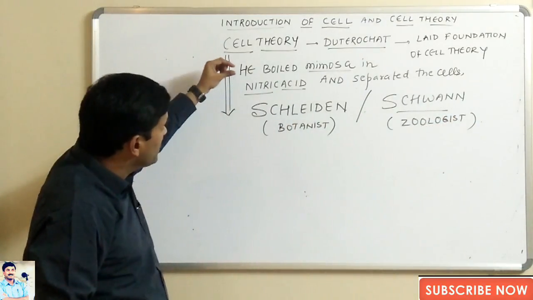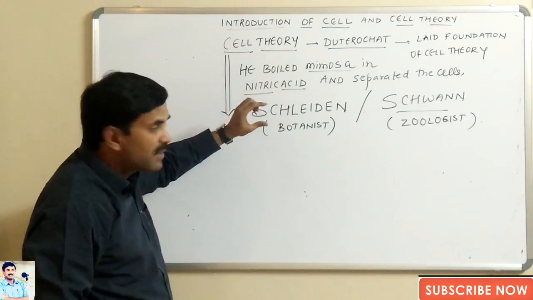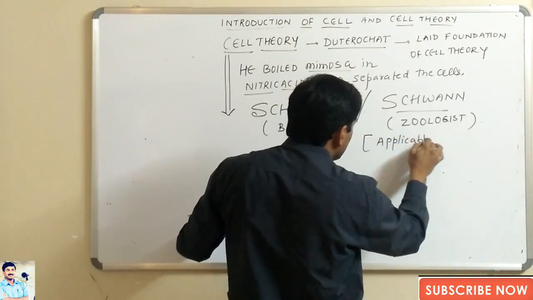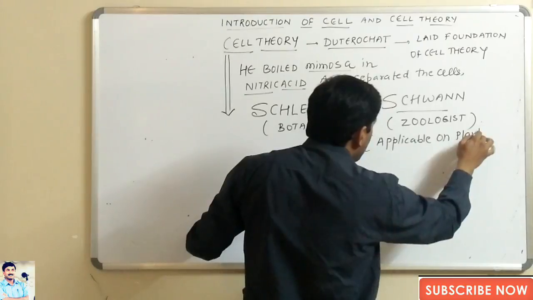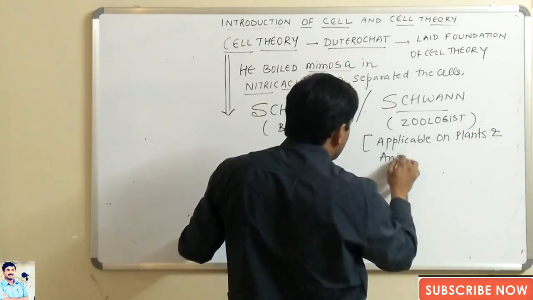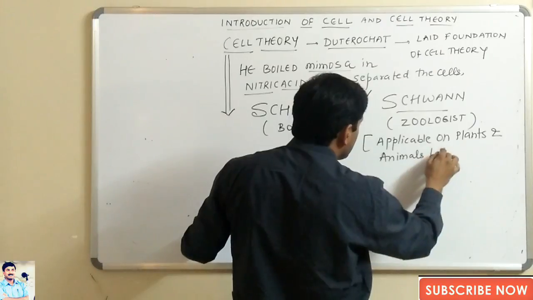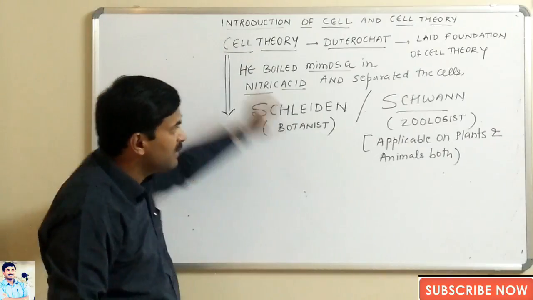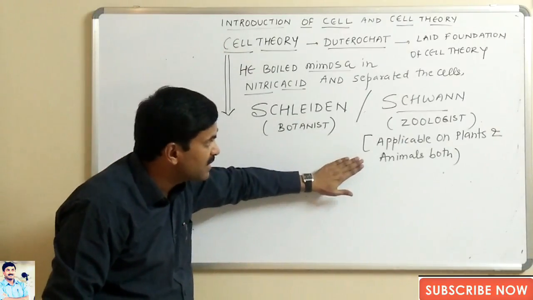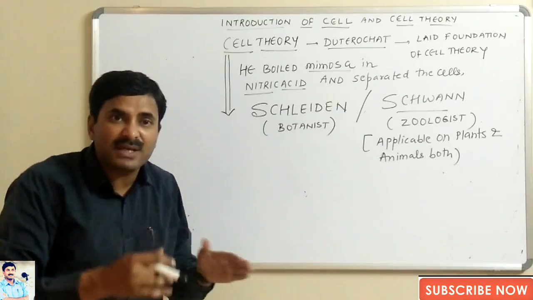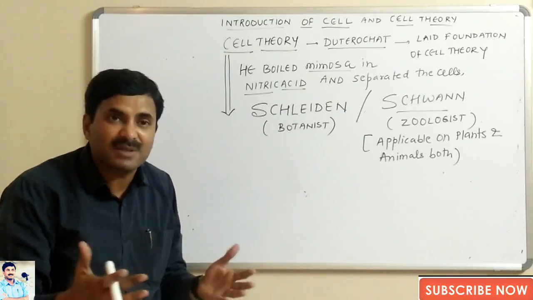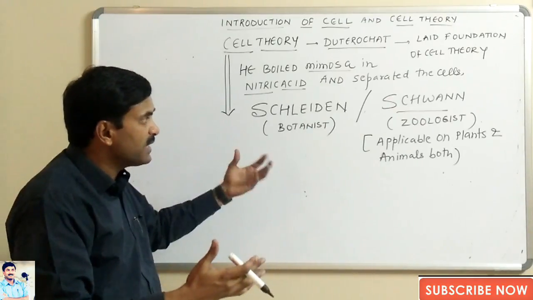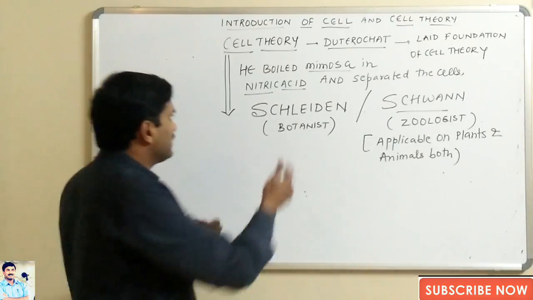And the cell theory given by Schleiden and Schwann is applicable to plants and animals. Both the theory given by Schleiden and Schwann, known as the cell theory, is applicable to plants as well as animals. It means the cell theory is not different for the plant cell and the animal cell. The cell theory is common for both living organisms, the plants and the animals.